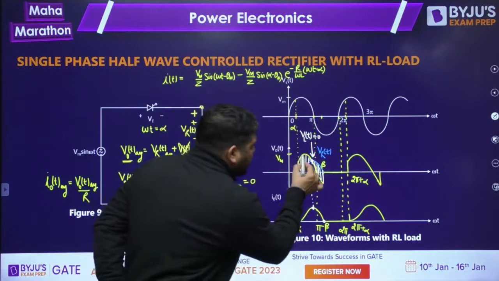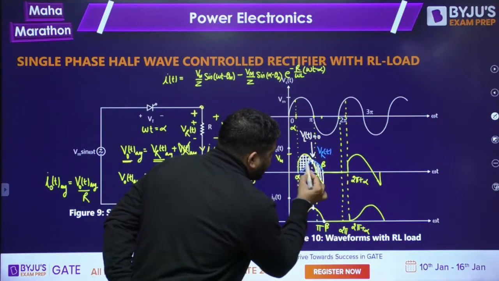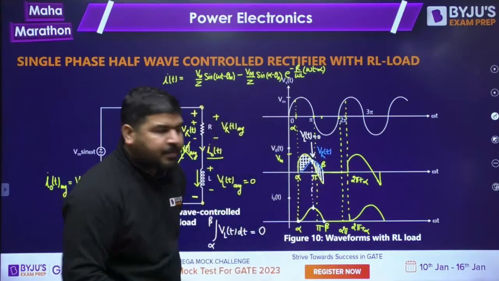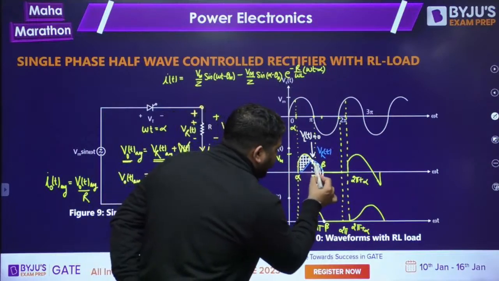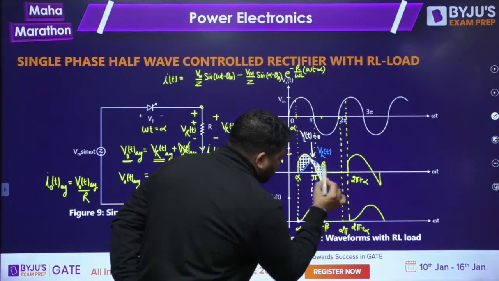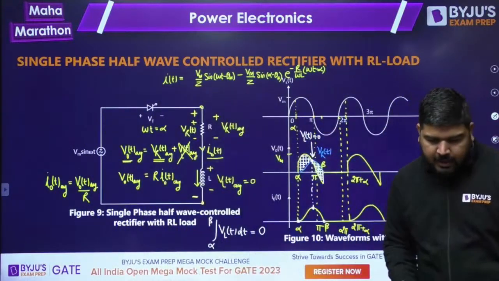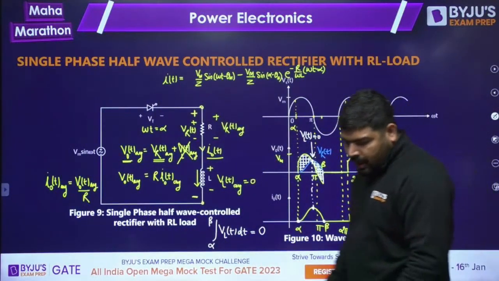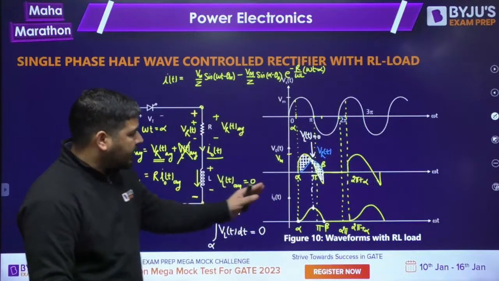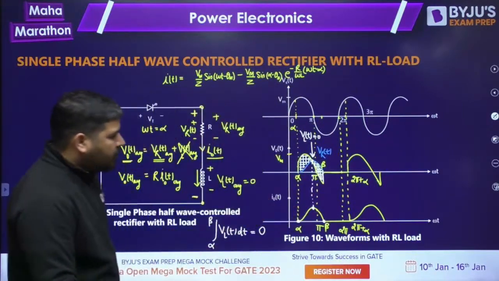It means whatever this positive area is, this white color representing the VLT, the same will be the negative area. Is it fine, guys? So remember this point. I hope it is clear. I told you how to draw the wave shape in an RL circuit.